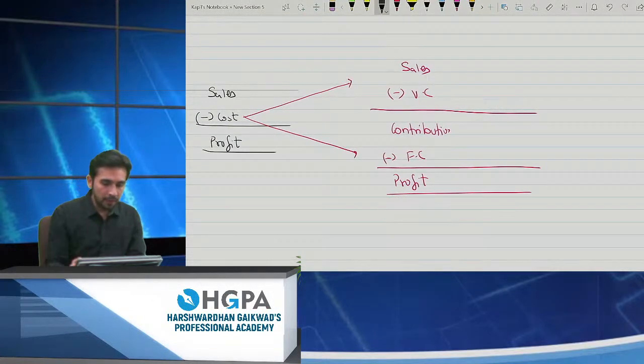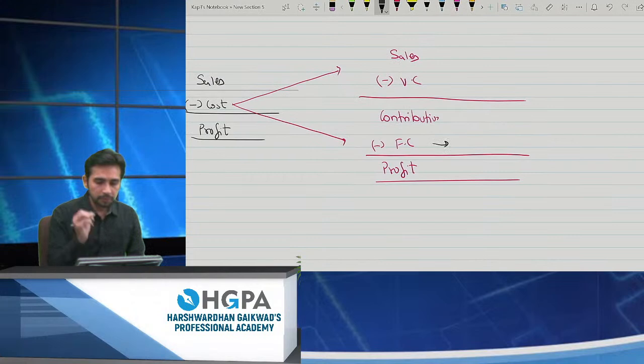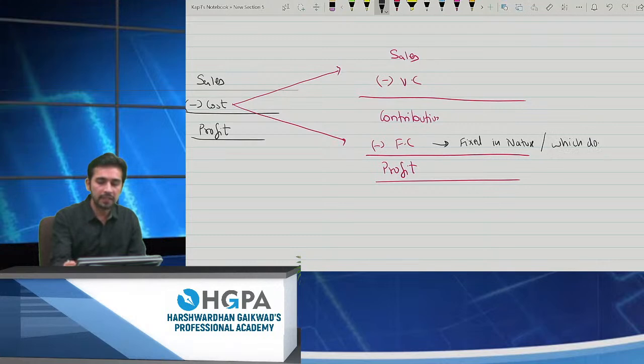Peter, can you please explain what you mean by fixed cost? Fixed cost. Can I say which is fixed in nature? This is the very basic definition. Fixed in nature, right? Or else I can say which does not depend upon the number of units. Perfect.